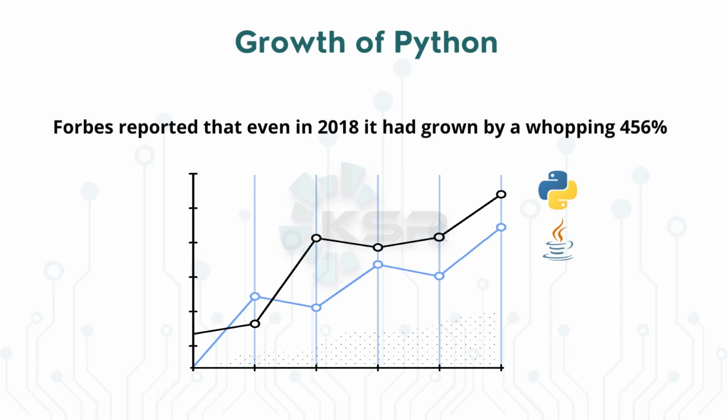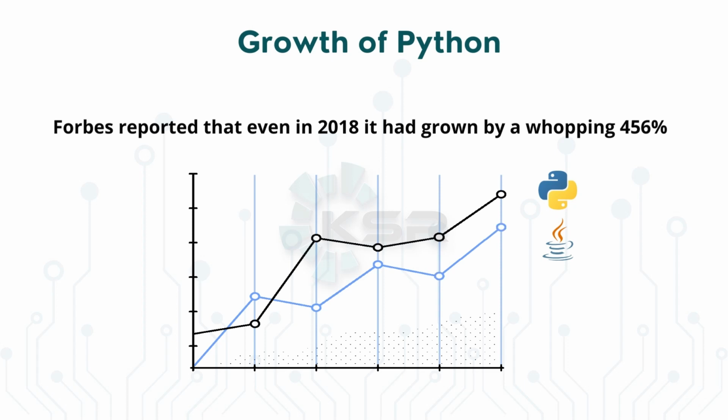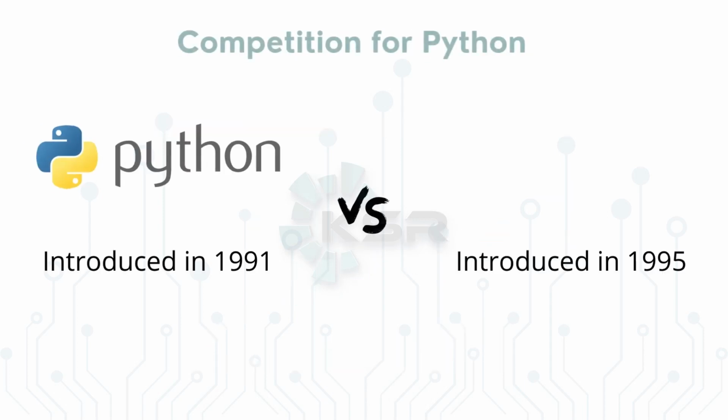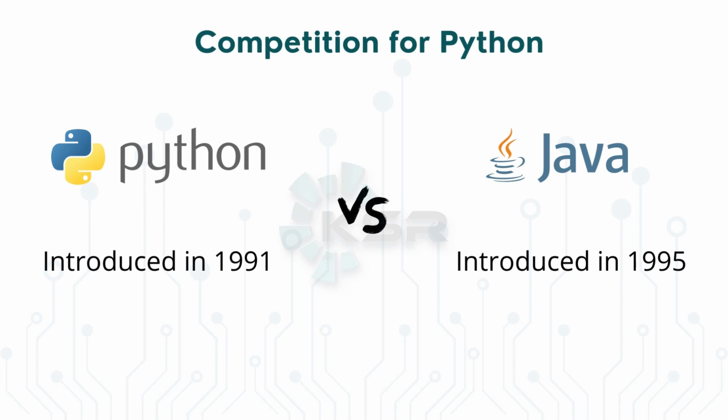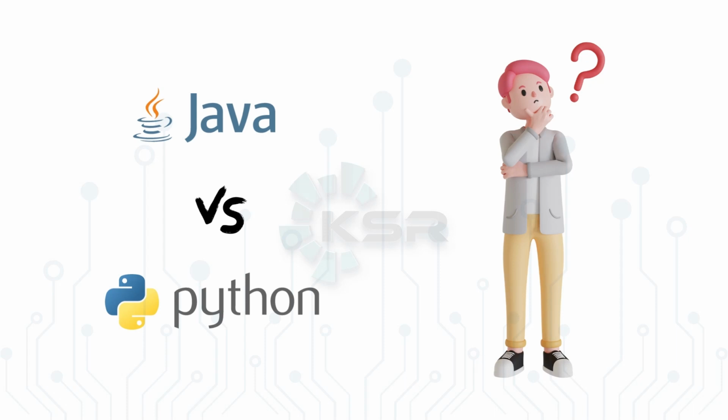So if it was introduced in 1991, why was it not famous then? If you take another programming language which has been very famous for a long time, since I have known computers, which is Java, right? Java was introduced in 1995, whereas Python was there 4 years before. So why did Java become more popular than Python, and how is Python now overcoming it and becoming a number one programming language?